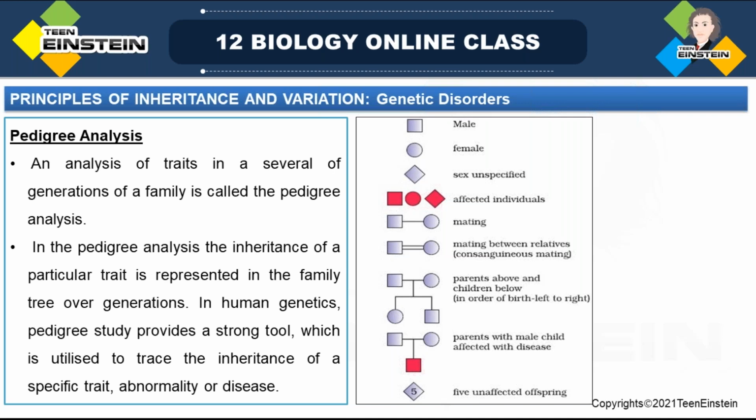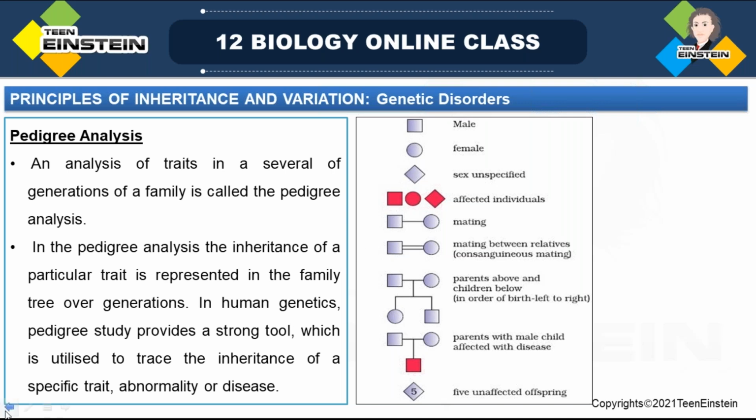In human genetics, pedigree study provides a strong tool to trace the inheritance of a particular character, abnormality or disease. In the case of disease and such abnormalities, there comes the importance, right?